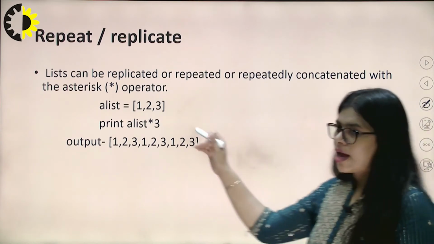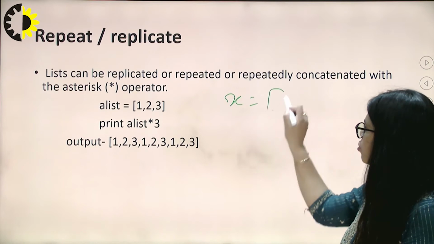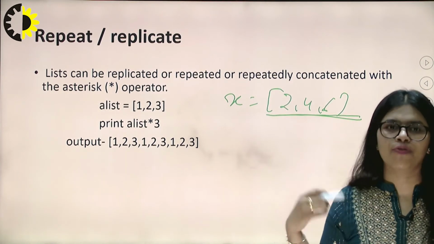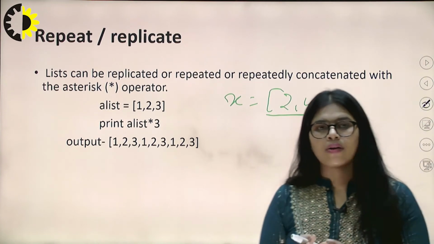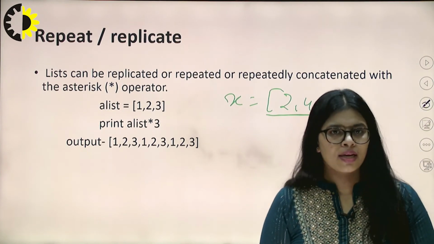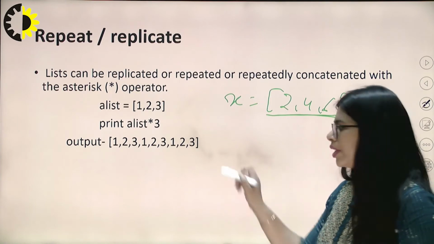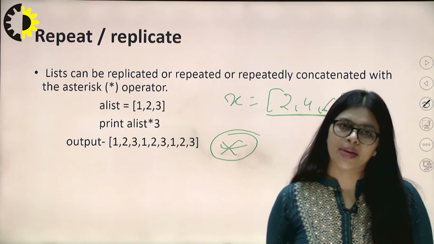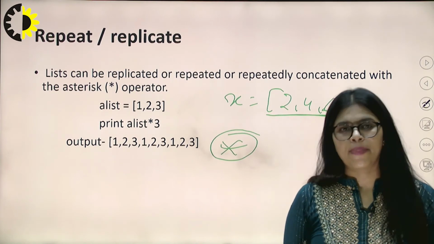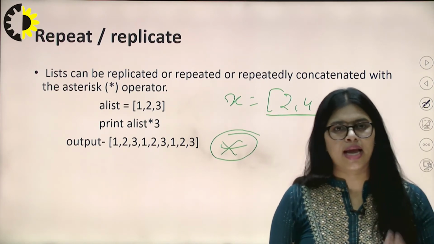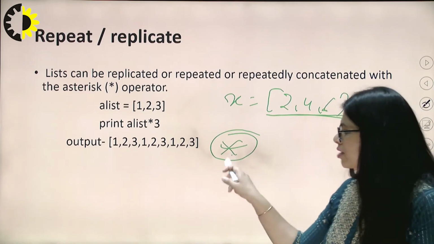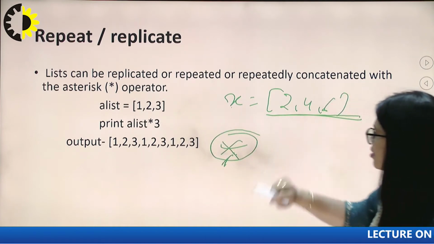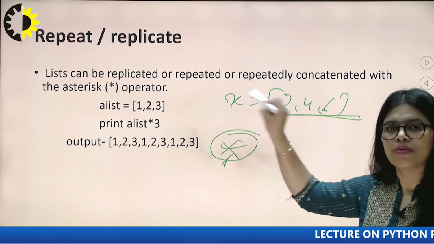If we have a list x equals 2, 4, 6 and we want to print this list 4 times, then for repeating and replicating a list, we always use the asterisk operator.